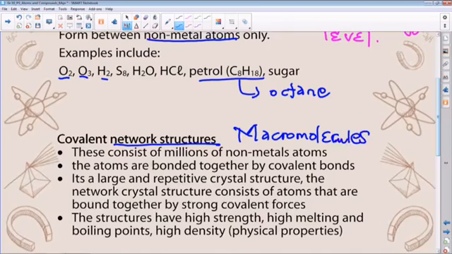Right. Having said that, they consist of millions. Now, in terms of quantity, remember we said these are macro.